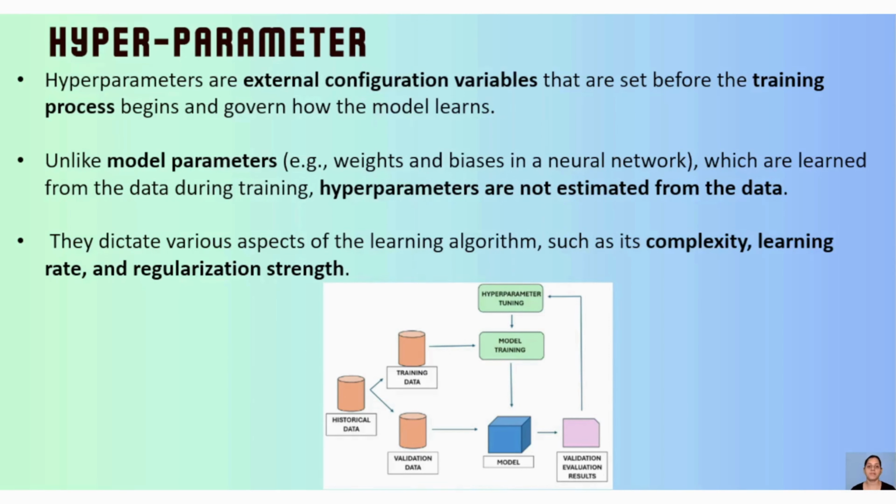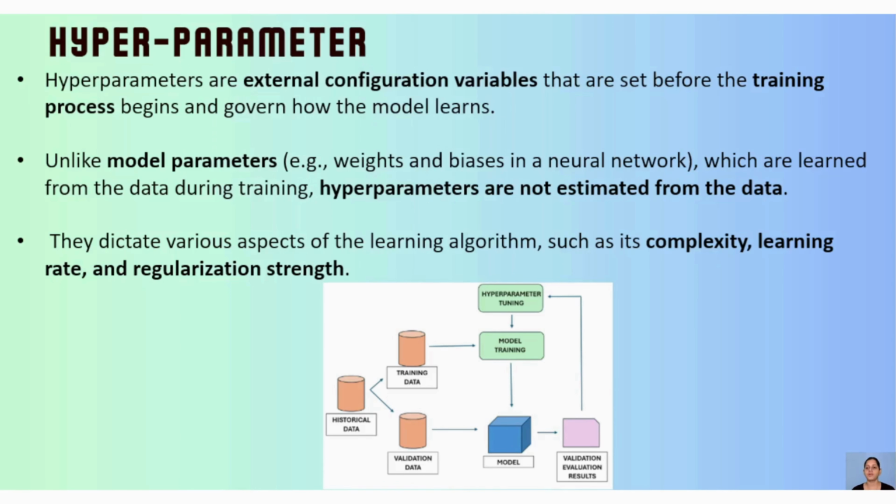A hyperparameter is a variable, factor or characteristic that we consider, and these are external configurations which we set before the training process begins, and based on that your model will learn. Just like model parameters, such as weights and bias, which are part of a neural network. We will understand that in our deep learning.